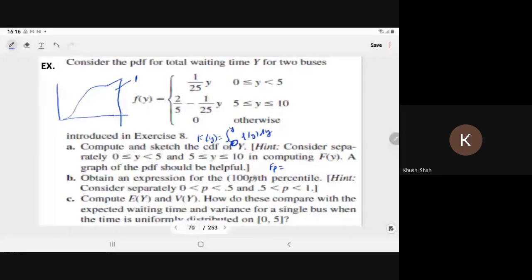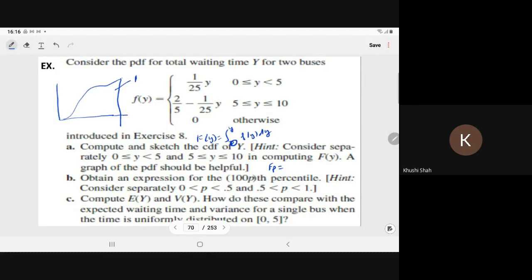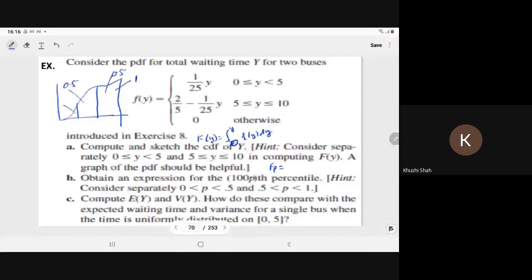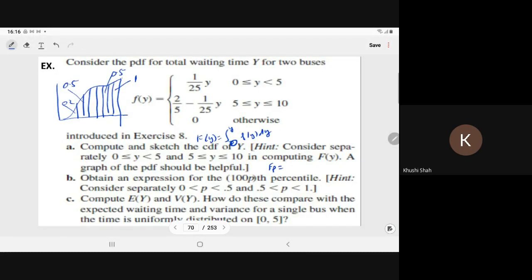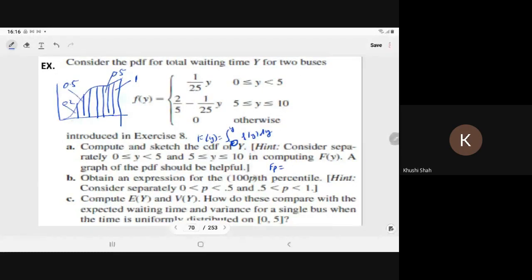So what we are doing? We are dividing. Let this side area be 0.5 and this side area be 0.5. Let this side area be 0.2, and on this side we have 0.8, and so on. Means 0.2, 0.3, 0.4, 0.6, 0.7, 0.8, and so on. So that is the percentile, means that much percent. So that is the CDF, 0.2, 20%. So this area must be 20%. So it is F of 0.2.